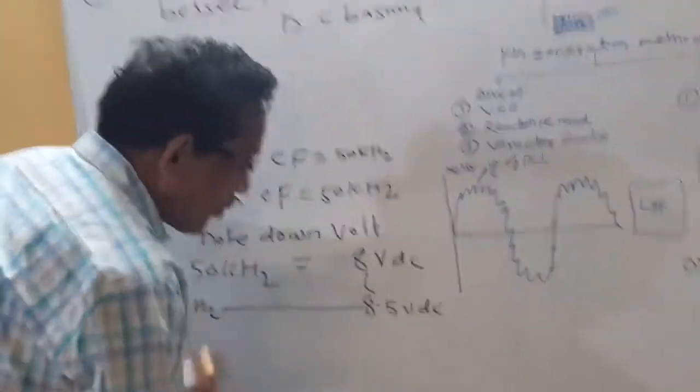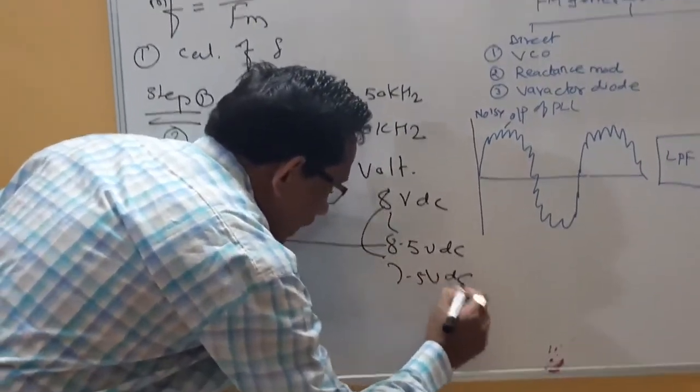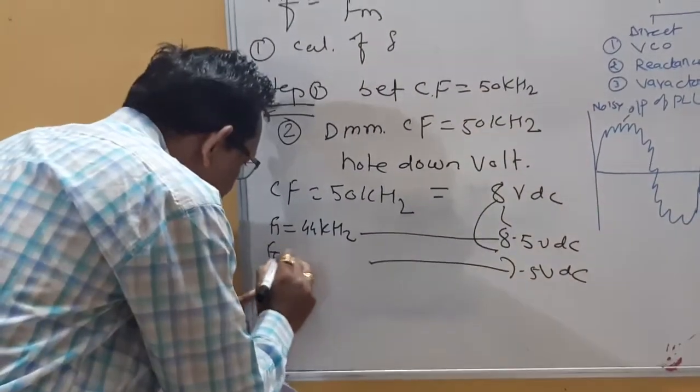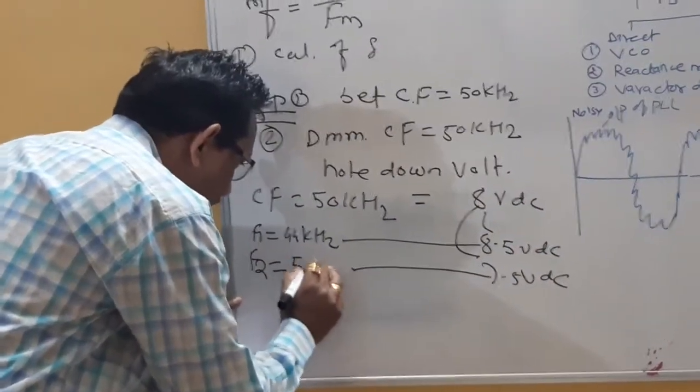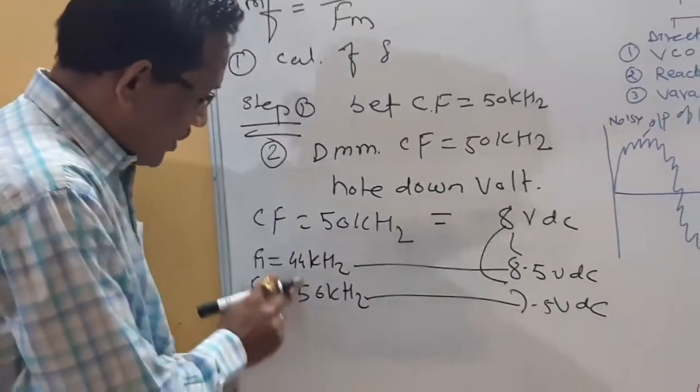Now I will subtract 0.5 with respect to 8 volt, so I will maintain 7.5 volt. At that condition, I will note down the carrier frequency. Suppose that carrier frequency is F2. Suppose I am getting 56 kilohertz. So this is called F2, and this is called F1.